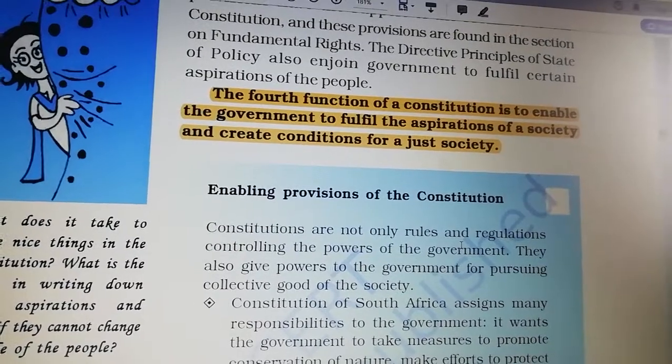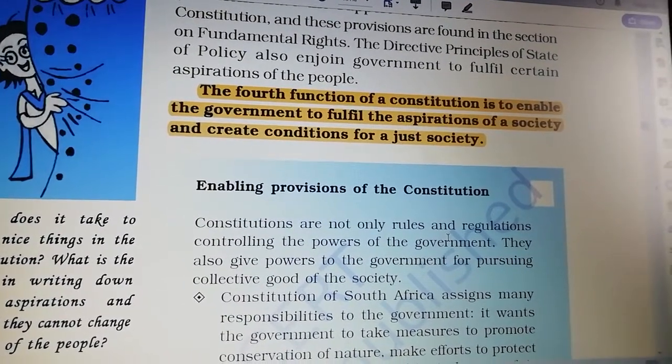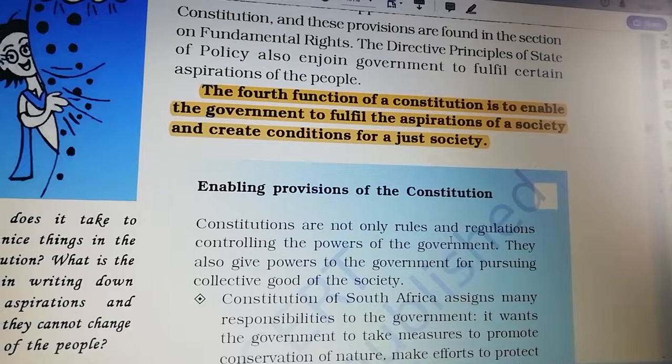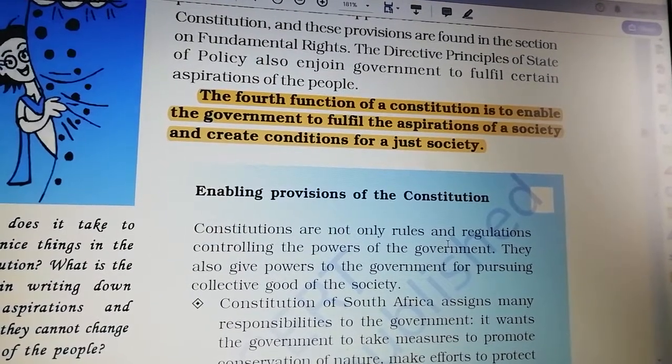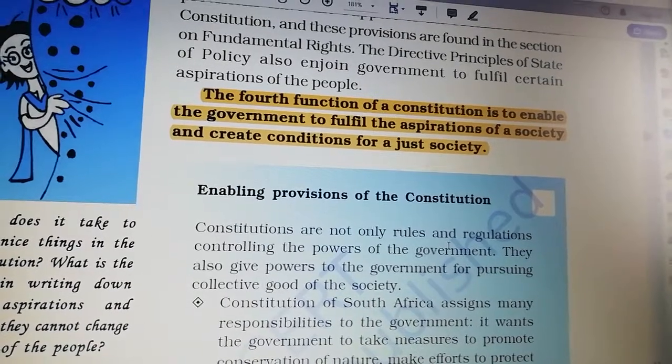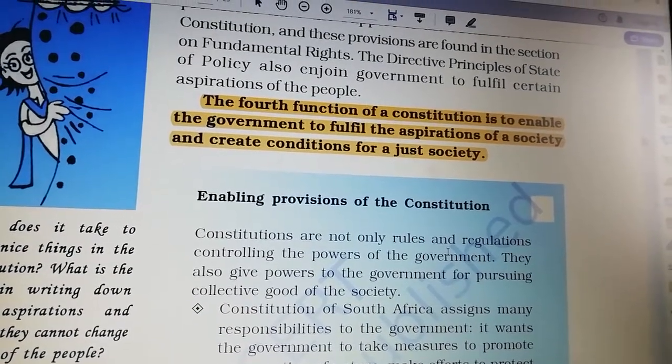You can see the fourth function of a constitution is to enable the government to fulfill the aspirations of a society and create conditions for a just society.